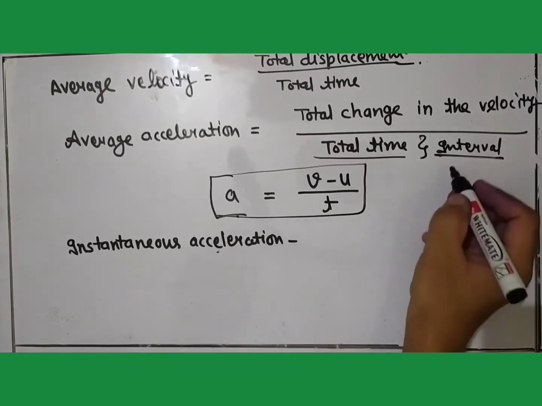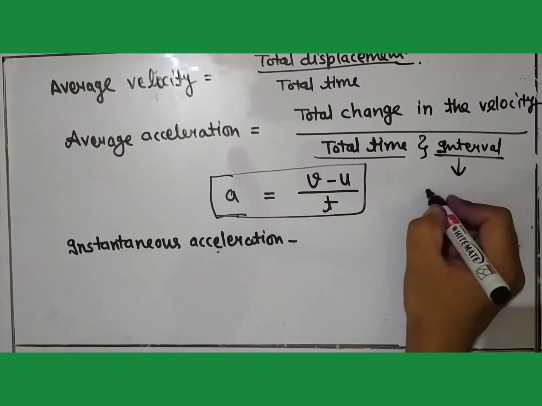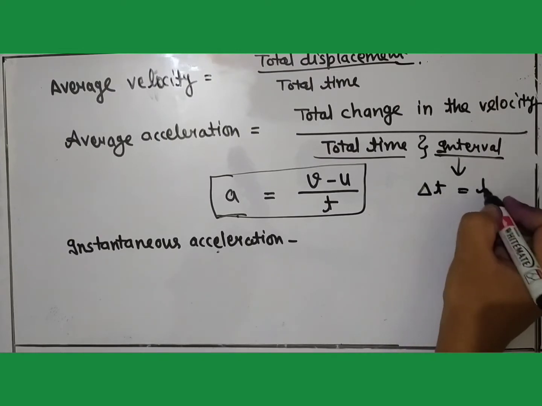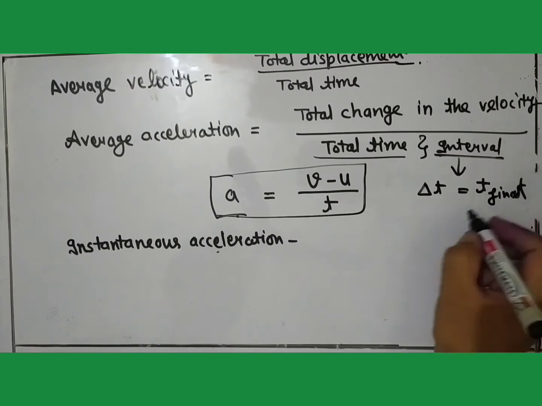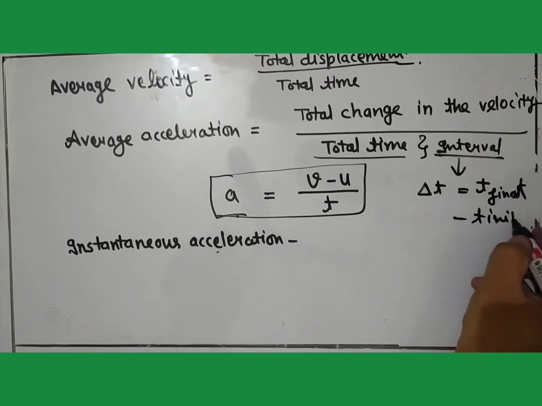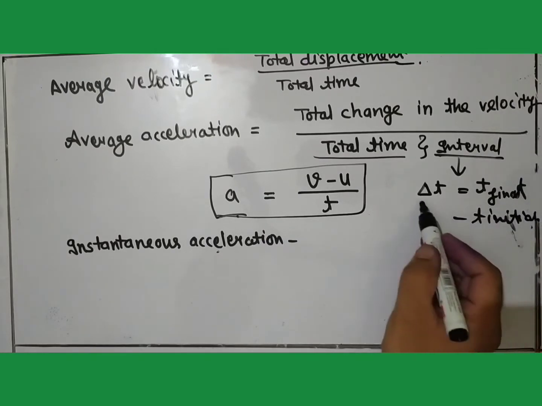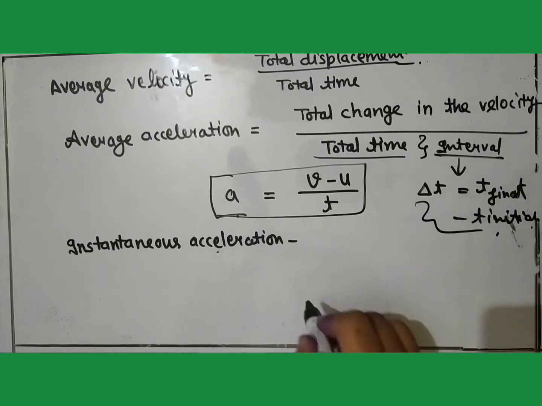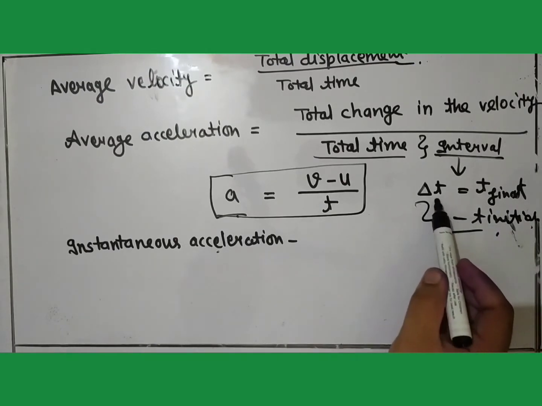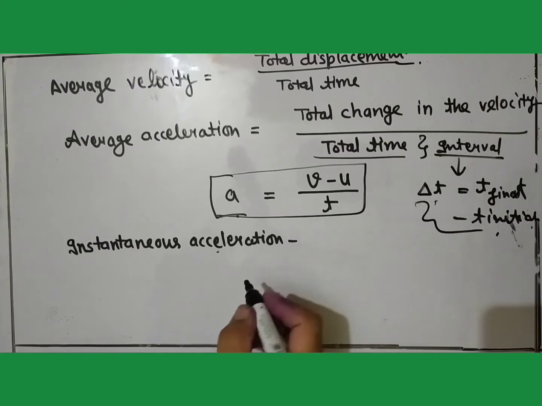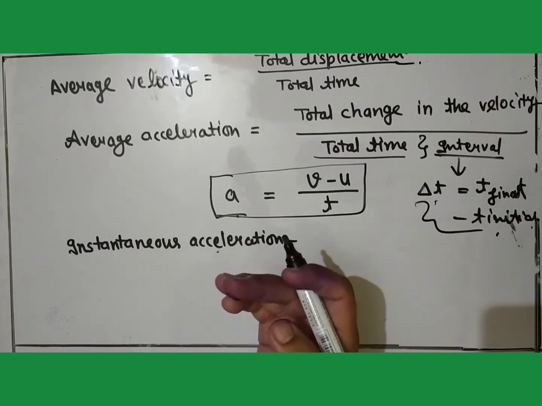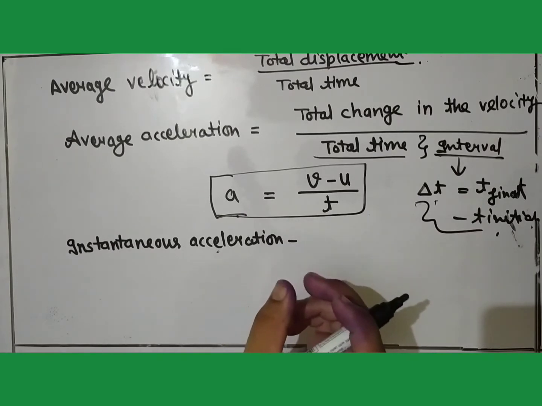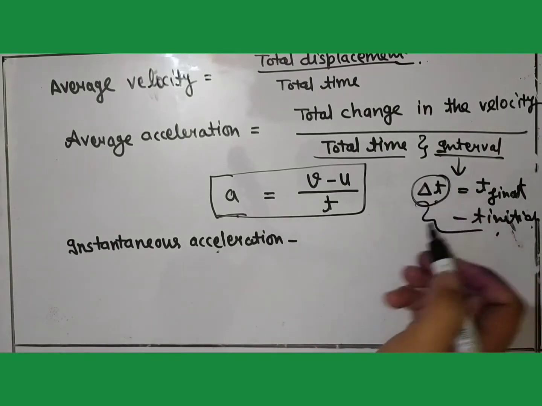Means the difference, that is the delta t, which can be written as t final minus t initial, should tend to 0 for a particular instant, because if we are going to calculate the value of acceleration at a particular instant, we are trying to limit this to delta t equal to 0.